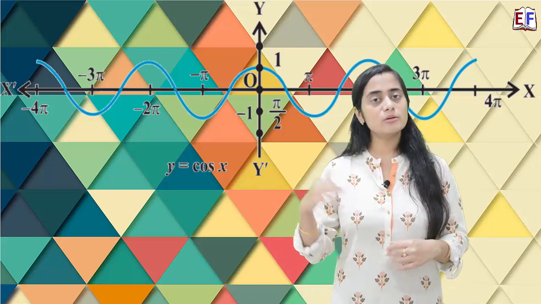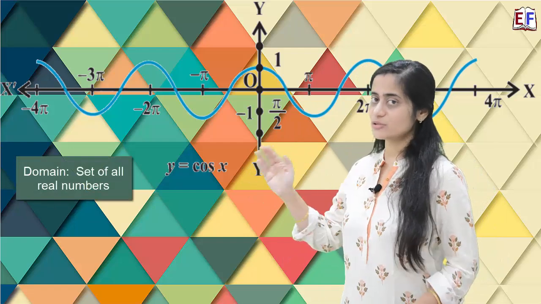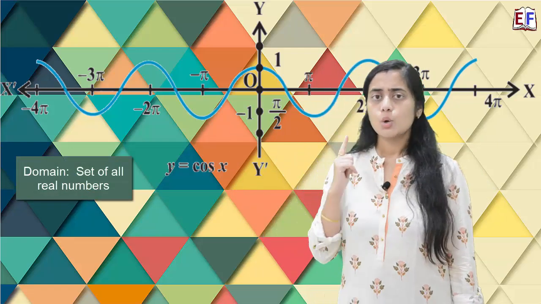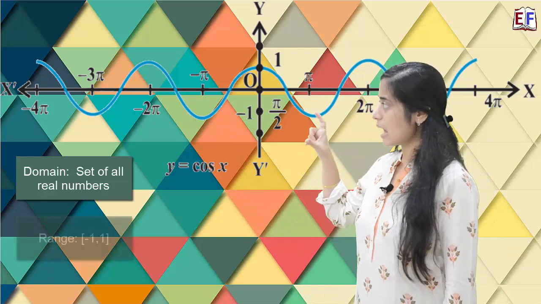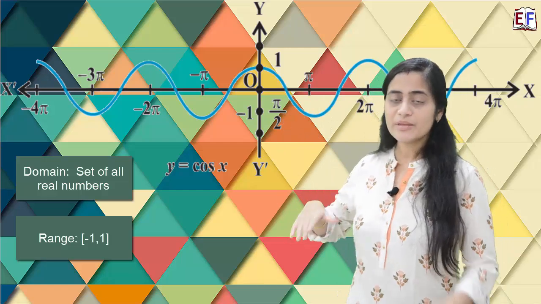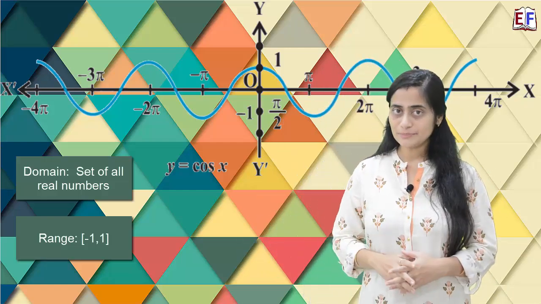First let's talk about the domain. Domain here again will be the set of all real numbers, because we see on the x-axis it could be any value. If we talk about range, only the output values, which is again limited between -1 and +1. So this is again going to be a closed interval of -1, +1.